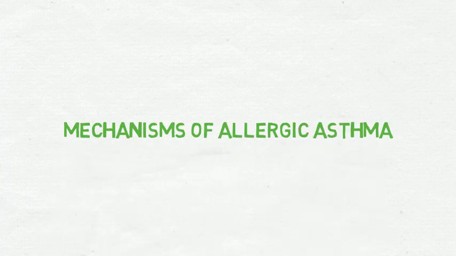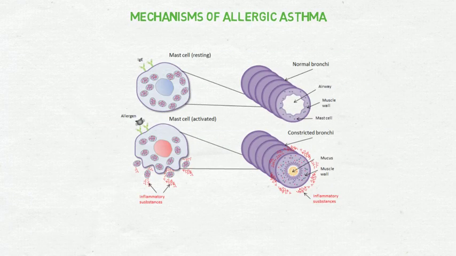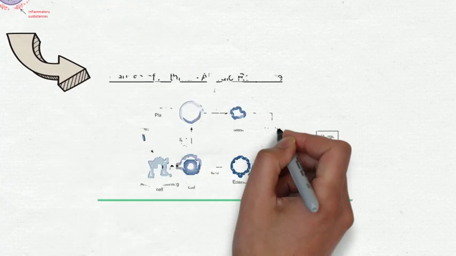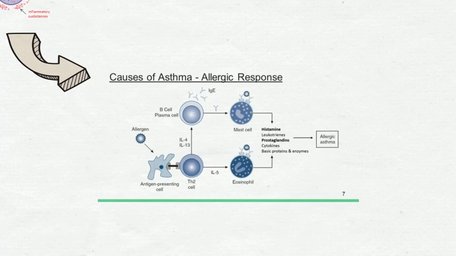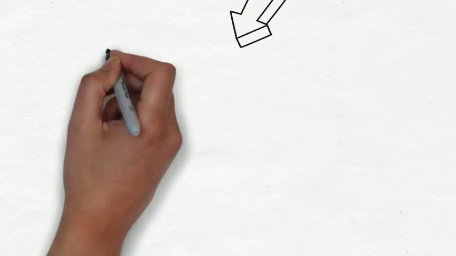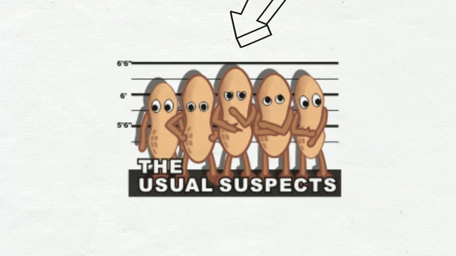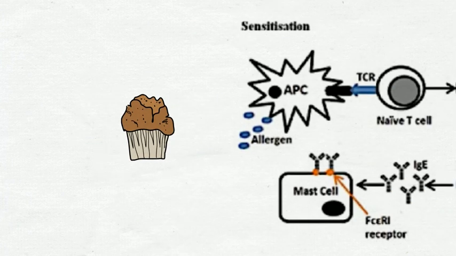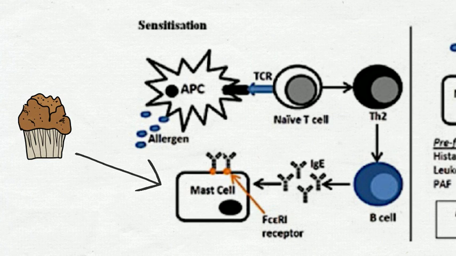Mechanisms for allergic asthma. Mast cells are resident in the airway wall and their production is increased in airway tissues with the activation of Th2 lymphocytes. Mast cells have receptors specific for the IgE antibody, which is B cell mediated. Once the antigen enters the body, there is an initial exposure. It binds to the IgE receptors on the surface of the mast cells, ultimately causing sensitization.